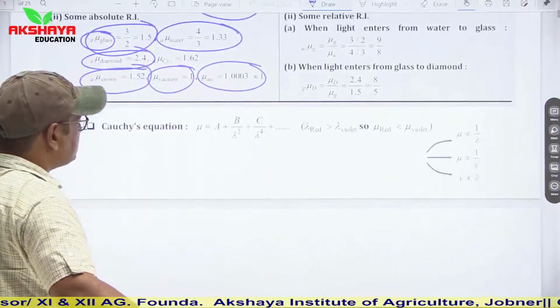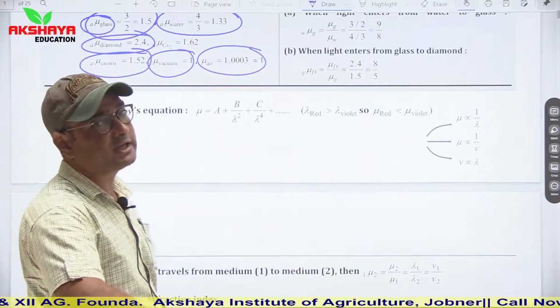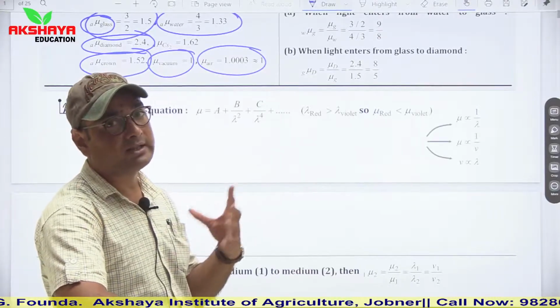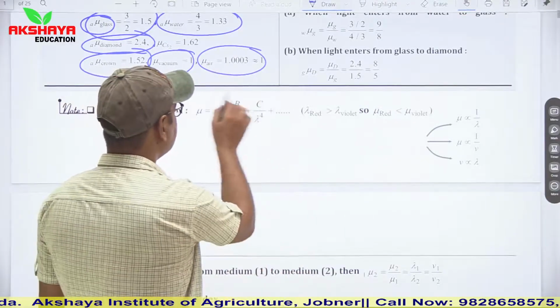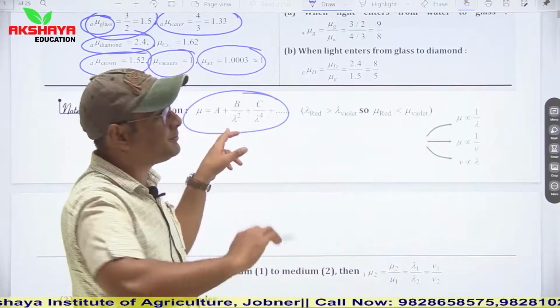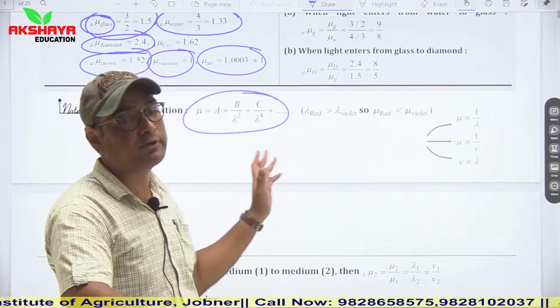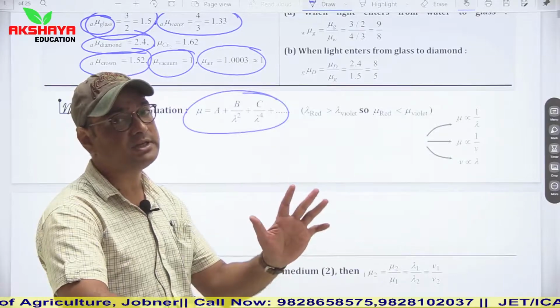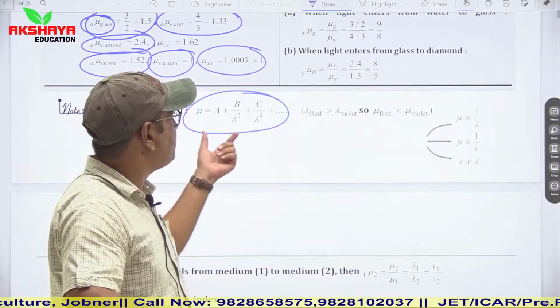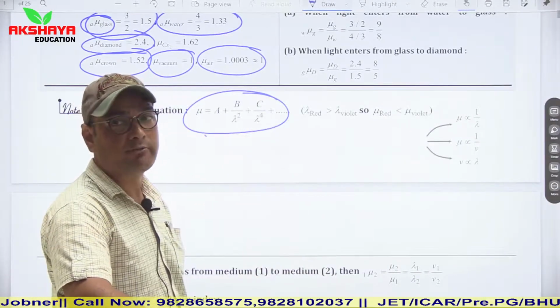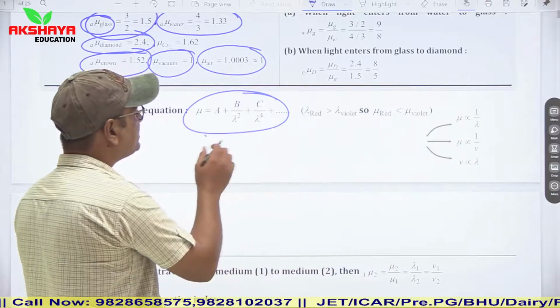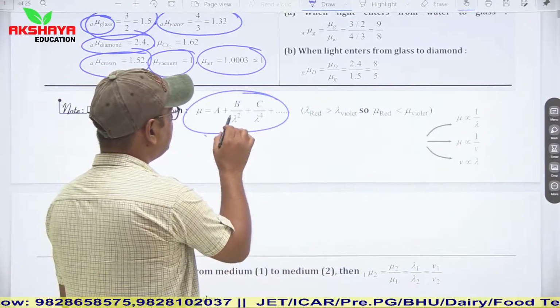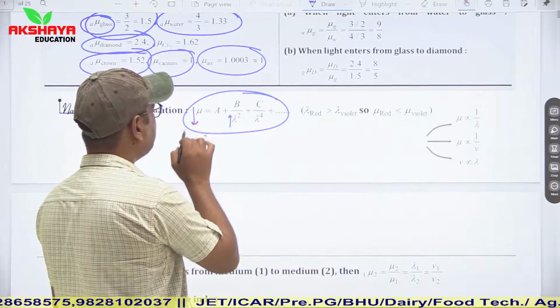Now see Cauchy's equation. Cauchy's equation basically gives a relation between wavelength and refractive index. This relation is mu equals a plus b upon lambda square plus c upon lambda 4 and so on. Here a, b, c are constants, mu is refractive index and lambda is wavelength. So we can clearly see from here that the higher the wavelength, the lower the refractive index.